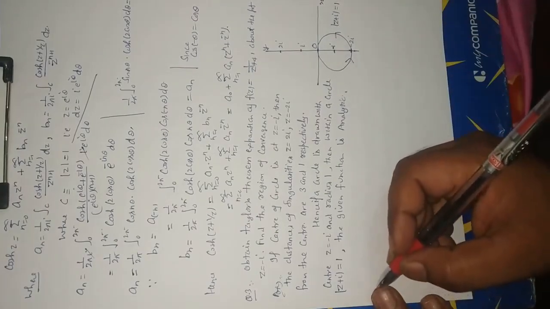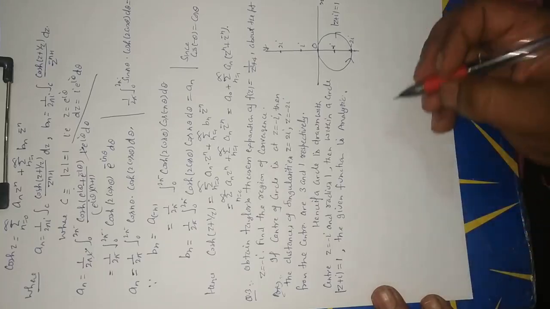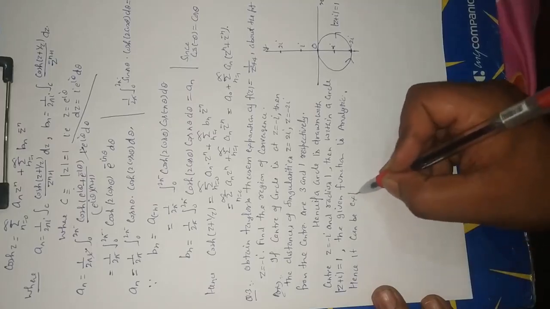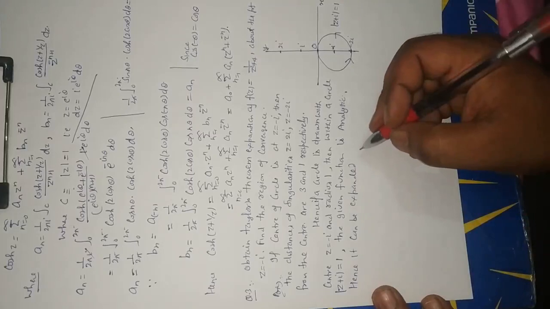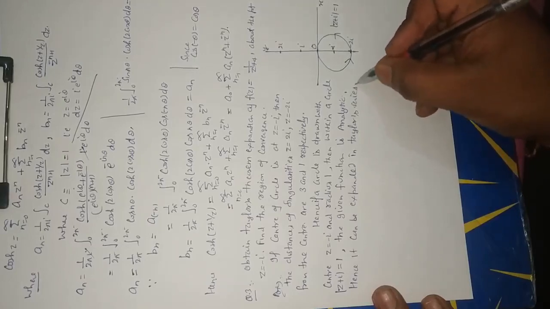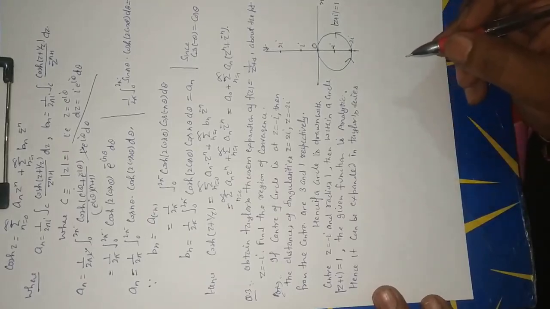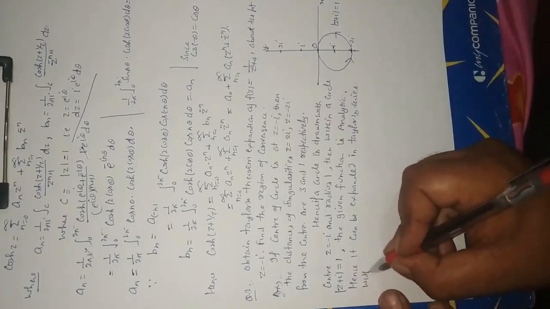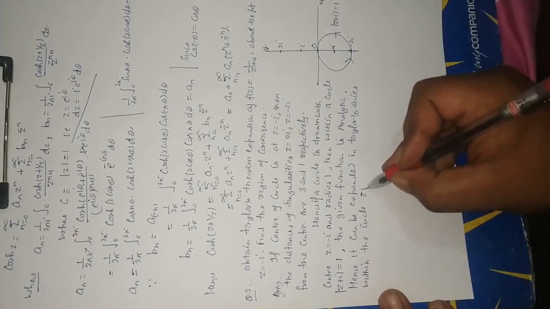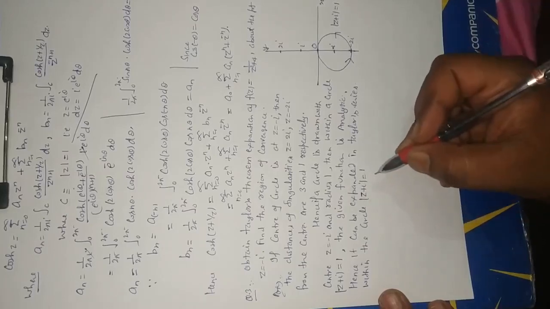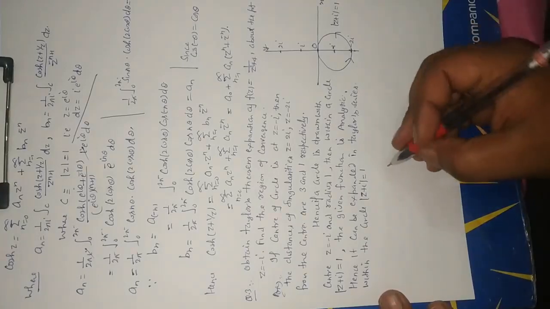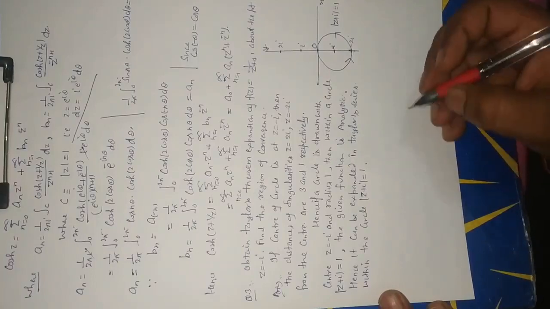Hence it can be expanded in Taylor's series within the circle z plus i modulus is equal to 1. Therefore, the circle of convergence